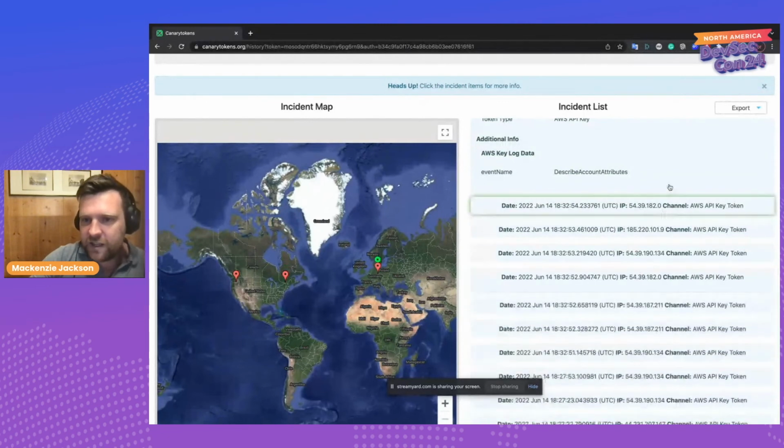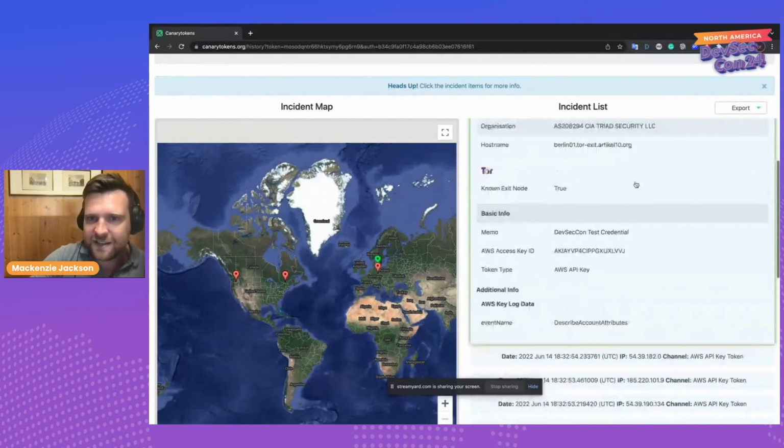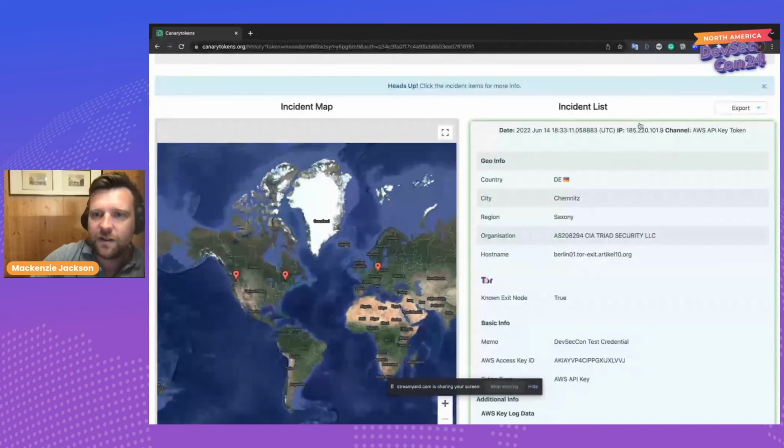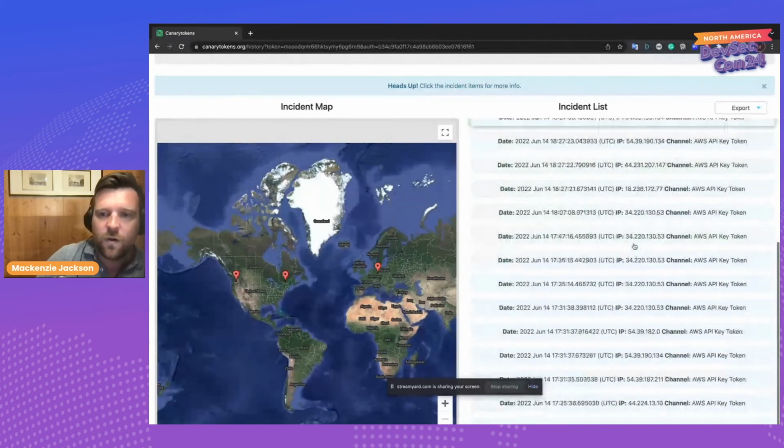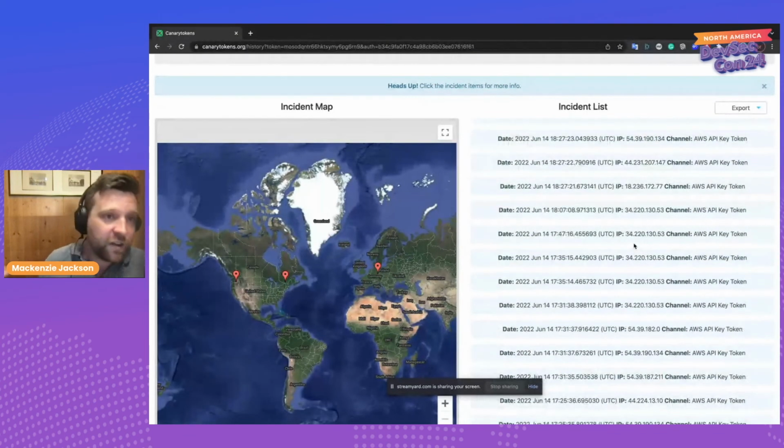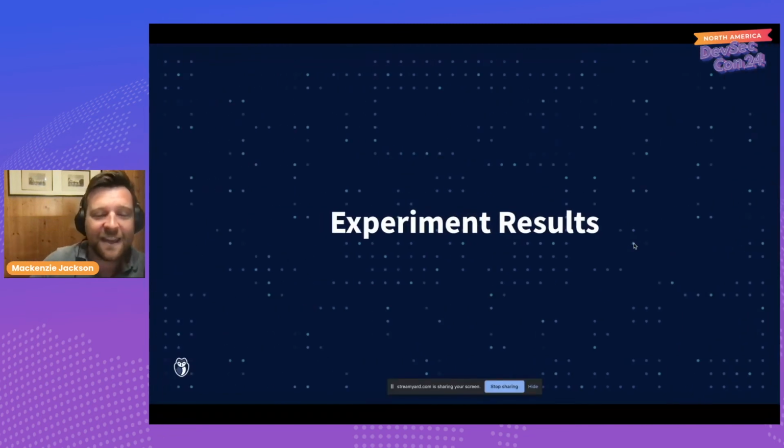But a lot of these will be unique. I see at least 3 countries here. So in just 20 minutes, a whole bunch of bots really have tried to exploit this secret. So this just goes to show that if you leak a secret, even if you catch it quickly, even if you're aware of it and go back and remediate it, people still probably have found it.